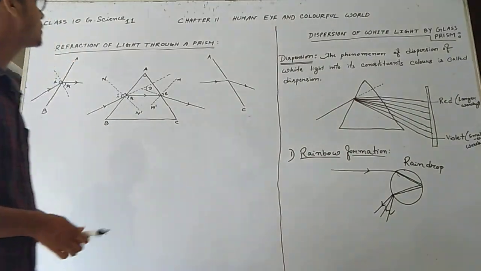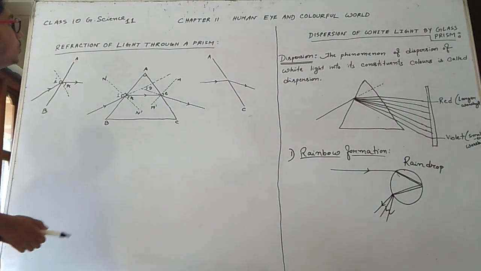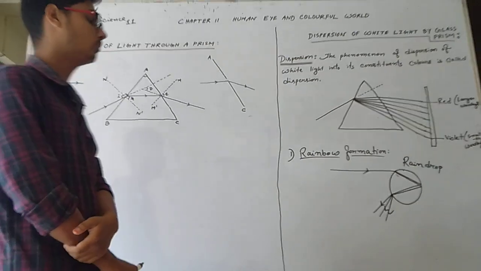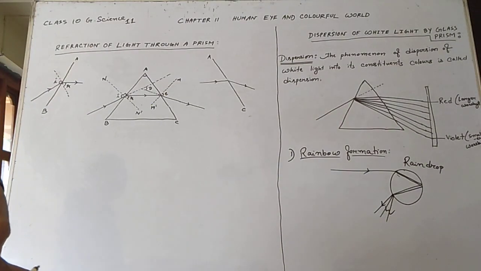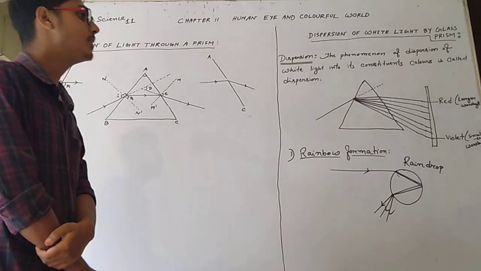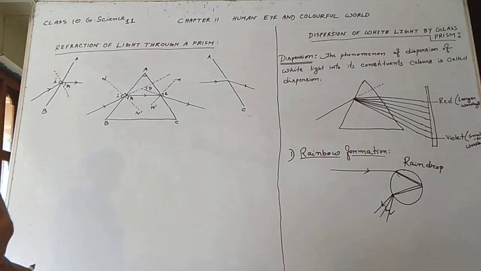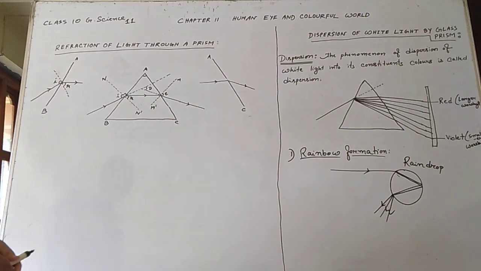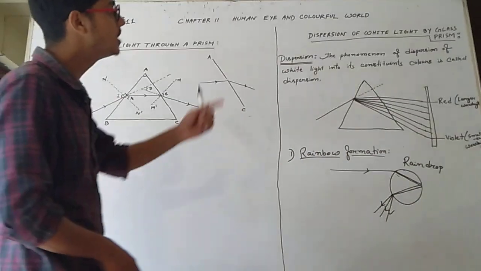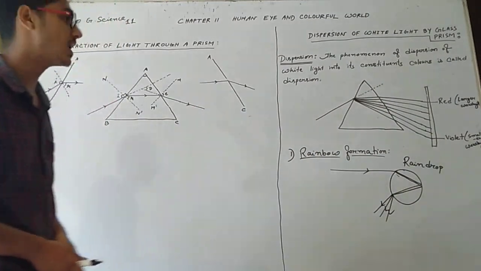Good afternoon, students. In our last video we discussed the defects of vision: myopia, hypermetropia, and presbyopia. Now we are going to discuss chapter 11, Human Eye and Colourful World. The topics are refraction of light through a prism, and dispersion of white light by a glass prism.